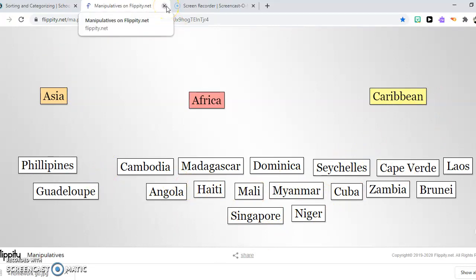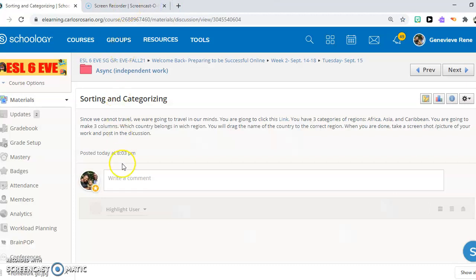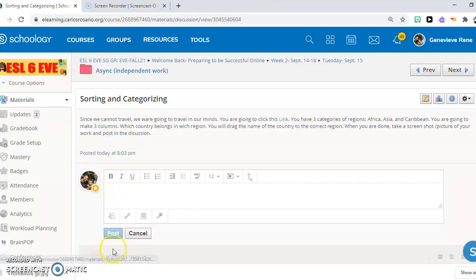After you are done, take a screenshot and you will upload the picture in the comment box. You will click File and upload your picture. And that's it for asynchronous work.